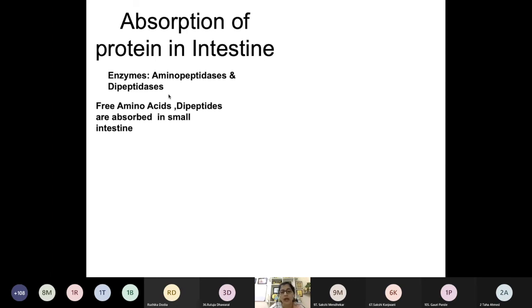Okay, now we are going to the absorption of protein. Can you tell me what types of absorption mechanism protein follows? Because there is some overlap, you have also studied it in carbohydrate metabolism. Is there any pathway where protein is also absorbed along with the carbohydrate? Do you remember?